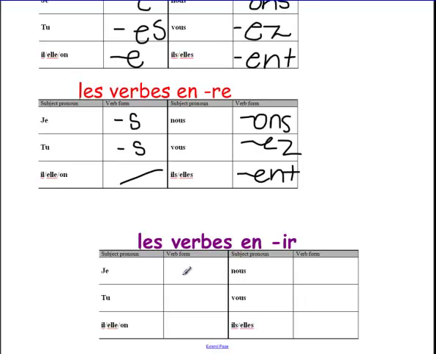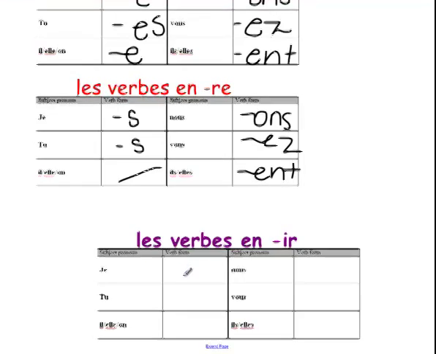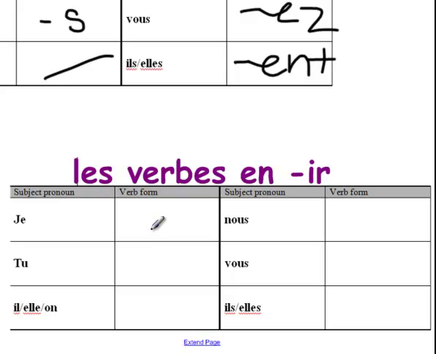The whole reason why I had the sombrero on the first screen is because there's a song to the Mexican hat dance that can help you to memorize this. I'm going to put a link on my website to that song because I'm not going to sing it for you. You don't want to hear me sing. Or you can ask somebody who's in French 2, 3, 4, 5, and they can teach it for you. But let me have you write down the IR verb endings.